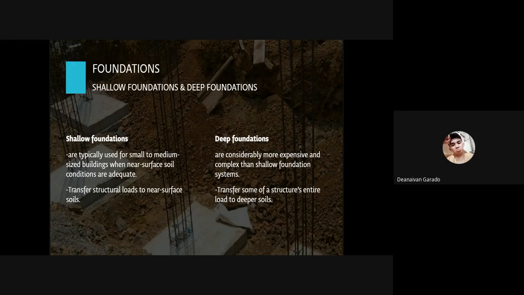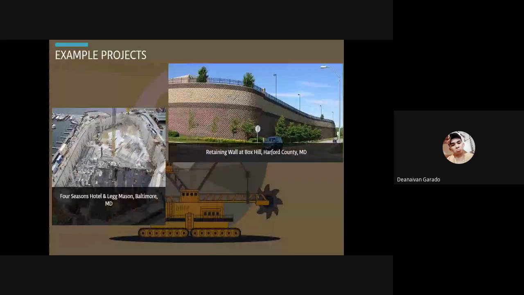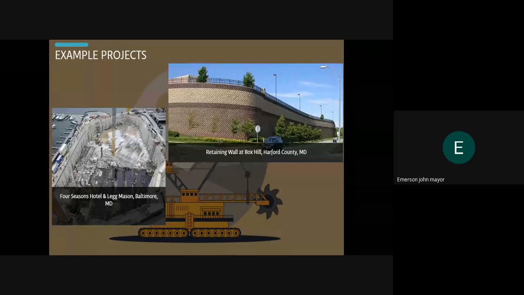As we go further, here are some example projects of geotechnical engineering. The first example of a geotechnical engineering project is Four Seasons Hotel and Lake Mason, Baltimore, MD.